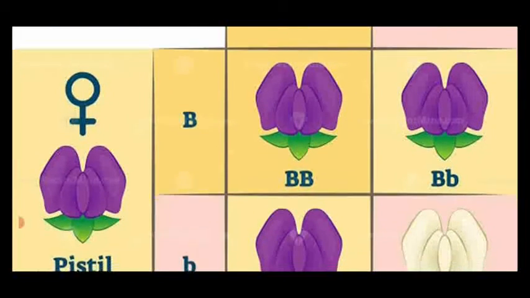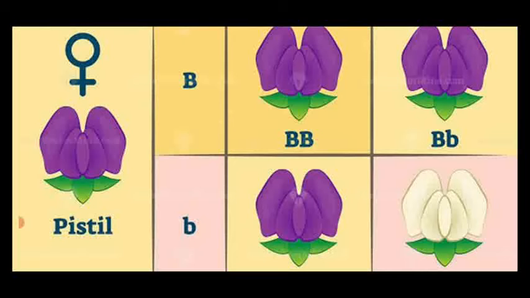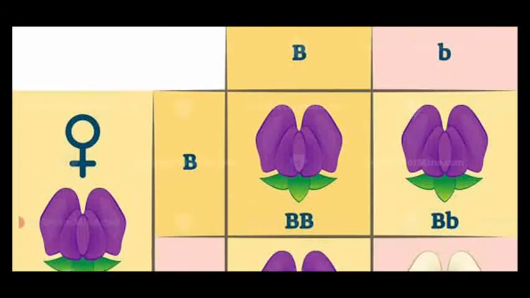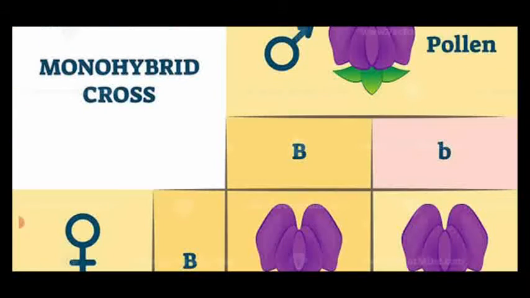This is the F1 female gamete, that is the left side pistil. Both of them are expressed in the F1 generation, that is heterozygous. What is that? Purple color flower. Okay. So this heterozygous purple color is again crossed with the same heterozygous purple color flower.